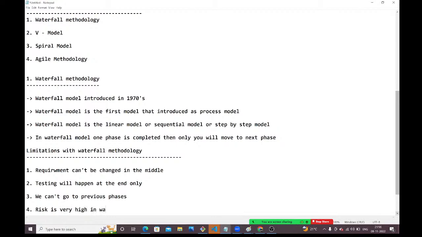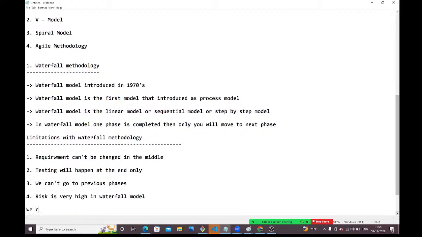See, guys, these are the problems we have with the waterfall methodology. We can overcome all the above problems with the agile methodology.